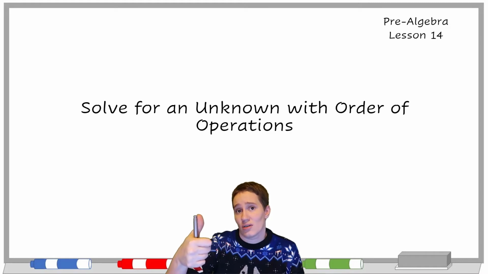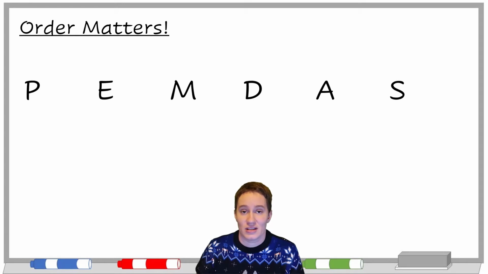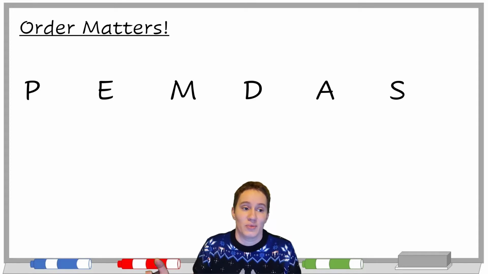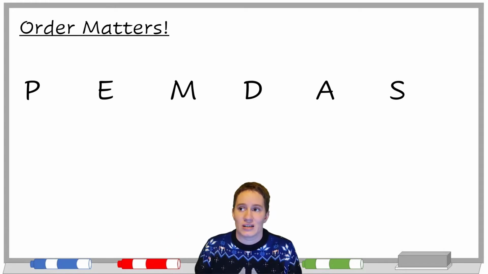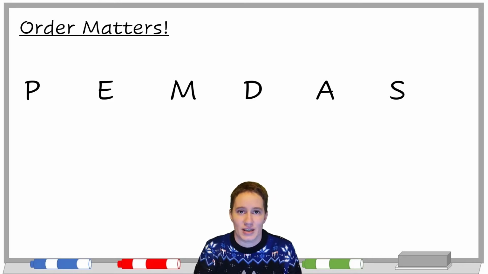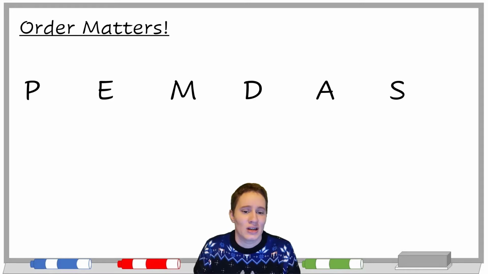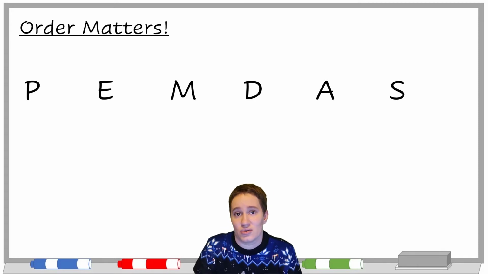Let's get started with order of operations. This is one of those cases where whoever came up with this, I don't even know, but it has become a thing in math education that everyone seems to use. I don't know how long it's been around, but the order we do operations matters when they're mixed together, because we want to get the same answer no matter what's going on in the problem. That's the thing I like about math: there's one answer most of the time, not a bunch of answers.